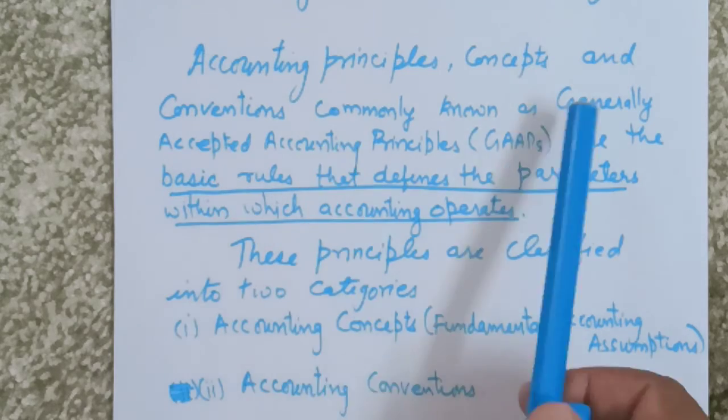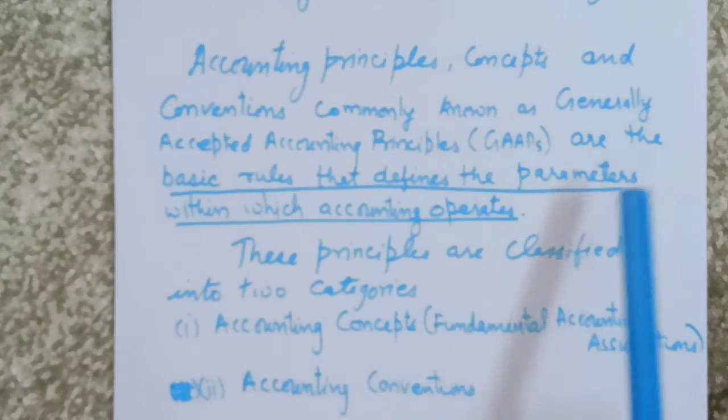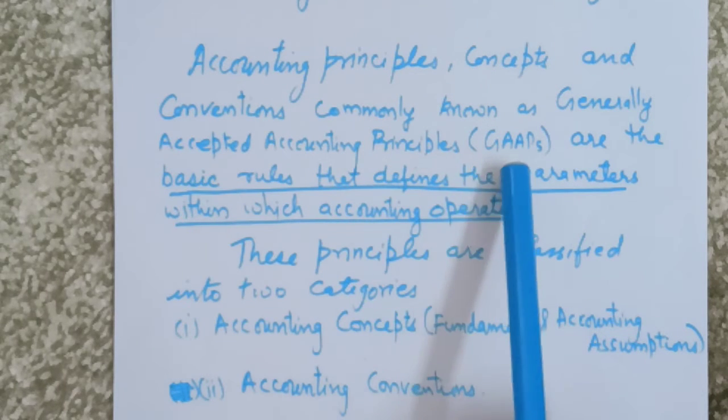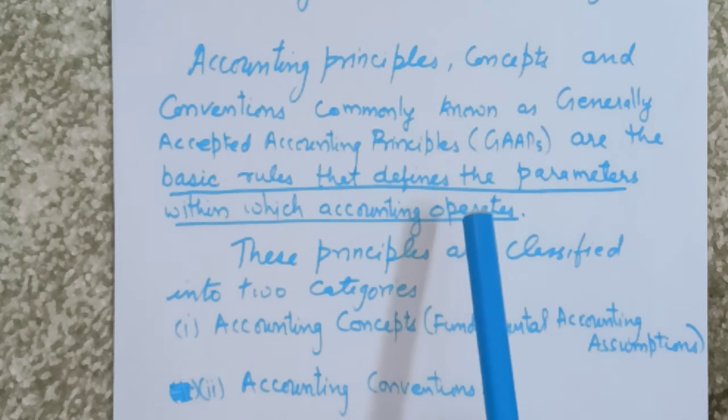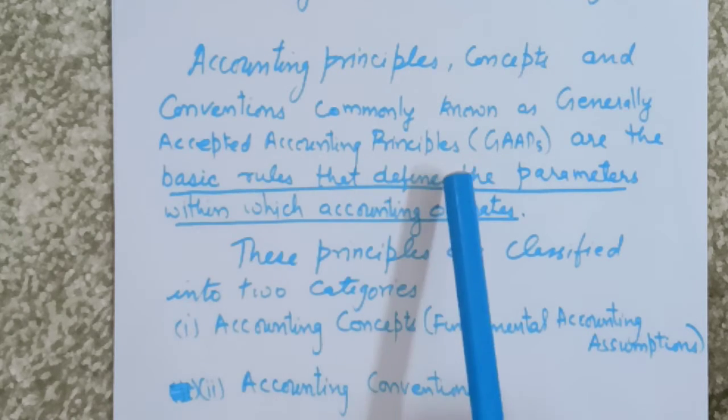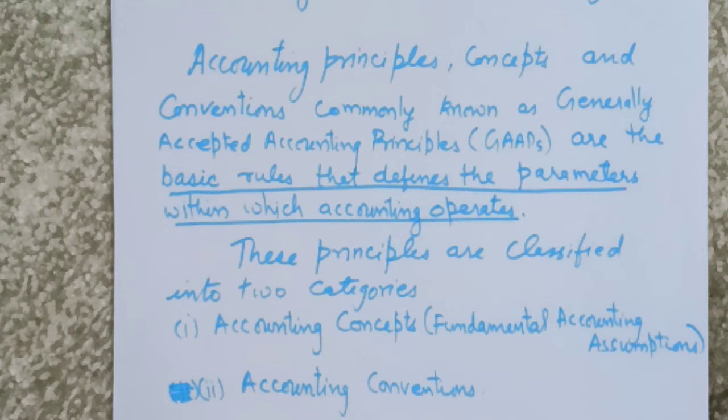Because they are generally accepted, they are also known as generally accepted accounting principles, GAAP. Sometimes you may be asked what you mean by GAAP, so you should know the full form: generally accepted accounting principles. These accounting principles are man-made and they are flexible also. With the changing requirements, these accounting principles change. There is no rigidity in the accounting principles.